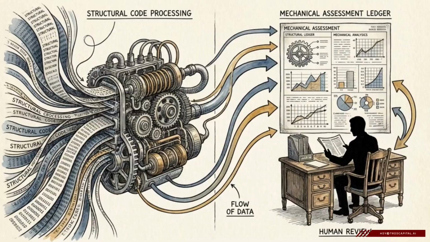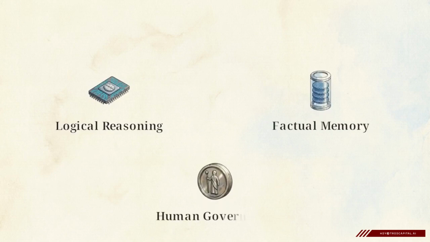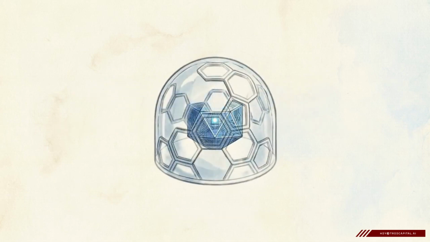This framework provides the acceleration of autonomous agentic execution while maintaining the strict ethical judgment and accountability of human oversight. By integrating advanced logical reasoning, secure factual memory, and active human governance, the AI agent transitions from a reactive chatbot into a trusted, sovereign enterprise collaborator.